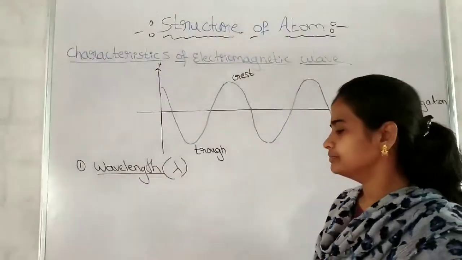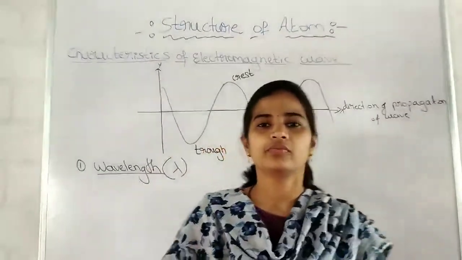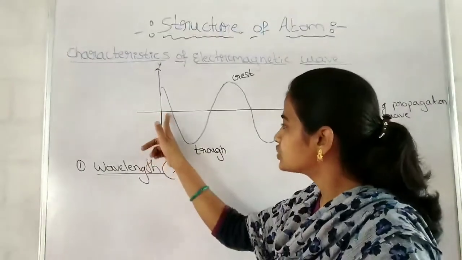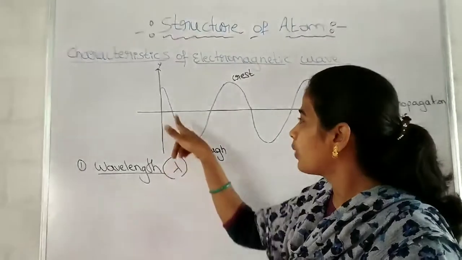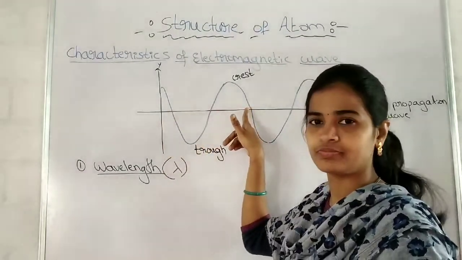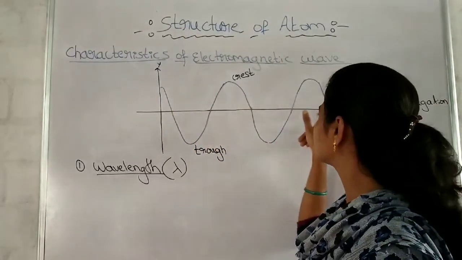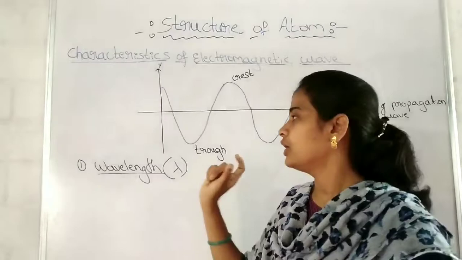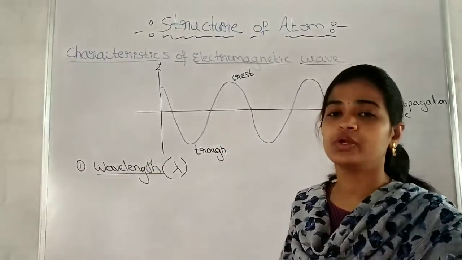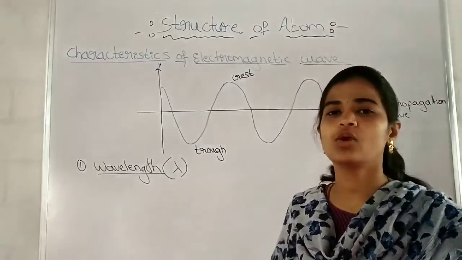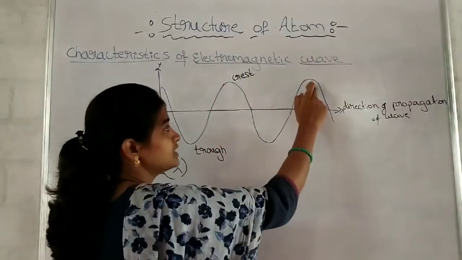See, length of the wave. What is one wave? One complete wave means it should include one trough and one crest. Remember, from this to this is called one wave. From this to this is called one wave, like that. Now come to the definition of wavelength. It is the distance between any two successive crests or troughs. See, this is one crest and this is one crest.